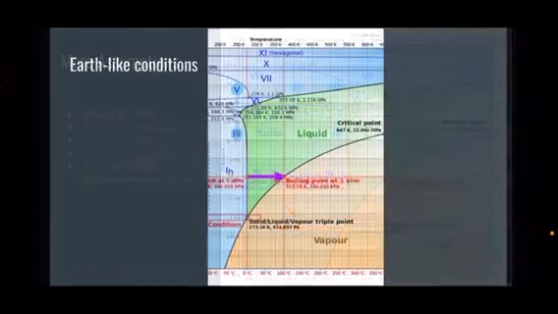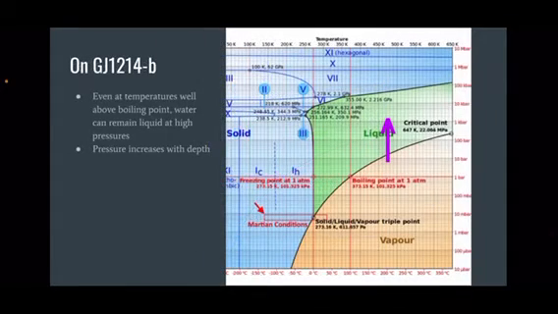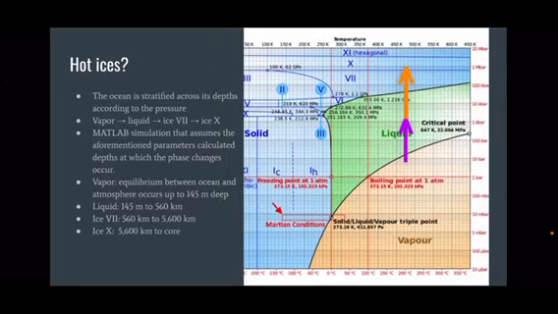At the temperatures and pressures we normally encounter on Earth, water is usually at its liquid state until it reaches its boiling point of 100 degrees Celsius. This is not quite the case in GJ1214b, where the immense pressures can keep the water liquid even when it's well above its boiling point. From the graph, we could see that once we travel deep enough into the planet's atmosphere, we would eventually reach its ocean's liquid surface.